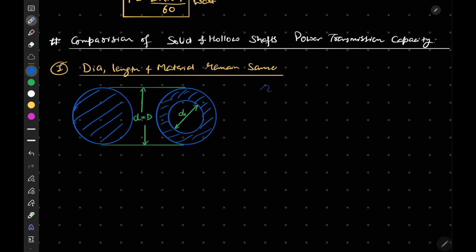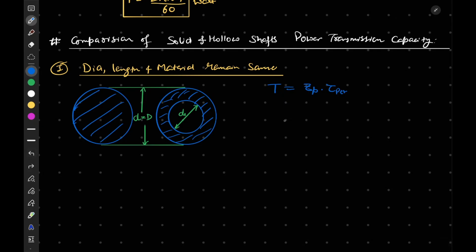torque is equal to ZP, that is polar section modulus, into tau permissible. This is our resisting torque, we talk about it for strength of materials. From here we can write torque is equal to this.